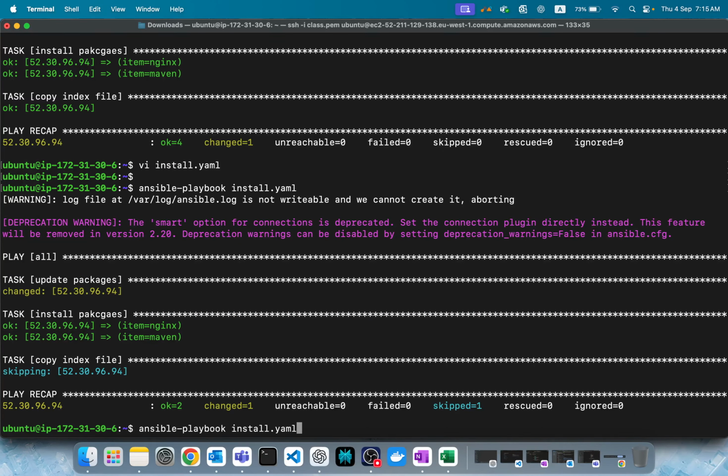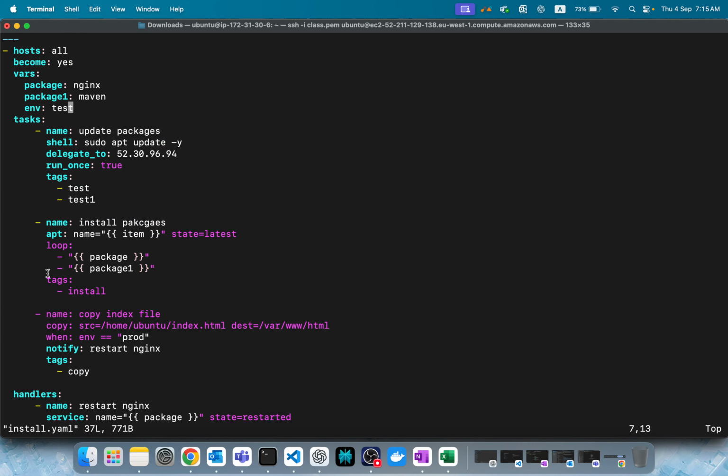Whatever the condition we gave, it's not matching. That's how conditions work, even in programming. So this condition has to be matched if you want to run this task. Of course, this is not matching because the env is different, that's why it is skipped. Whatever condition you define, it'll work. Got it?